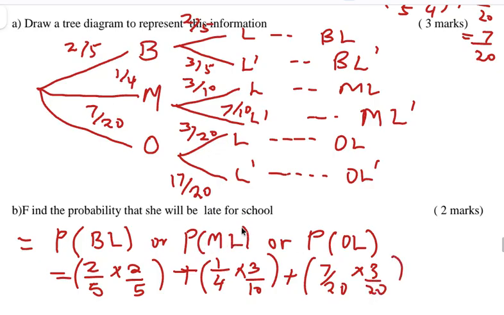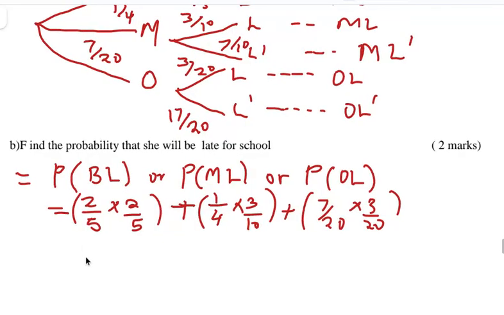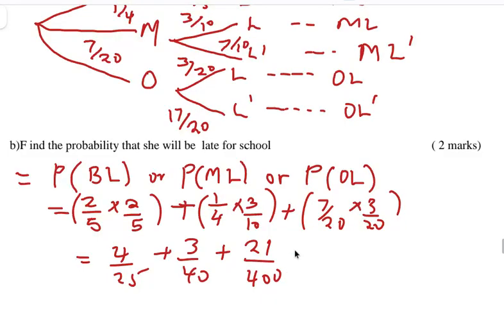So up to here we have understood. So you get your answer here. The first, 2/5 times 2/5, is 4 out of 25. A quarter times 3 out of 10 should give you 3 out of 40. Plus 7 times 3 is 21 over 20 times 20, which is 400. If you add these three using your calculator, it will give you 115 out of 400. If you simplify it on your own you get the same, but if you use a calculator it should give you the simplified version, which is 23 out of 80. So you have already got 2 marks.